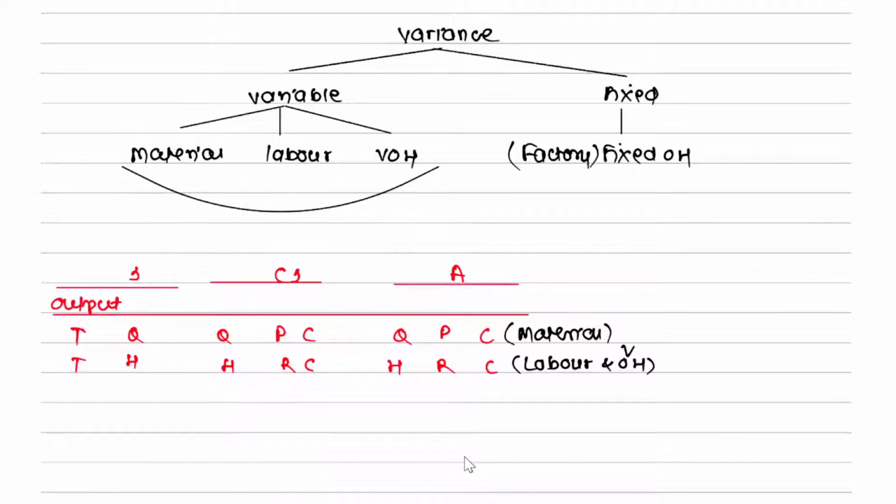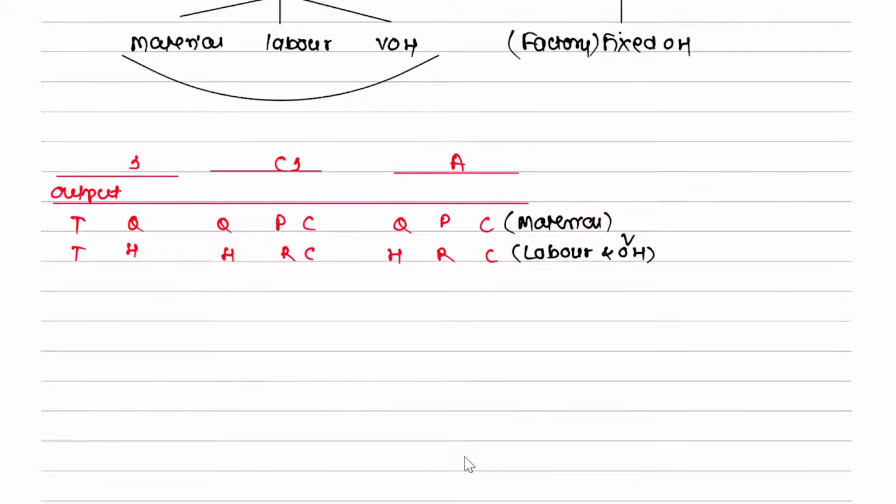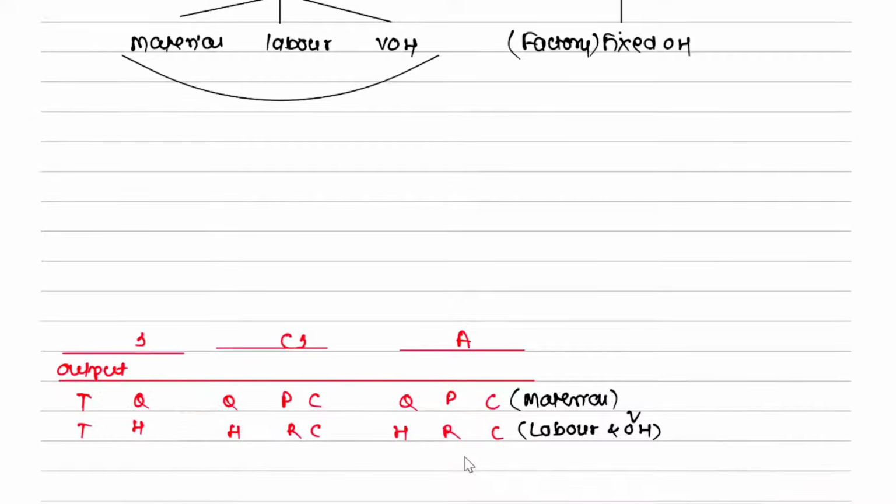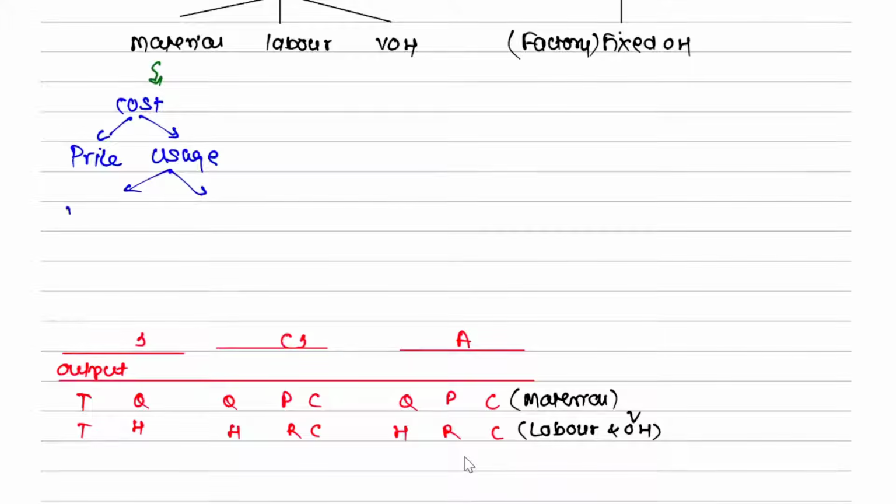Now let's go with the names of the variances. Let's try to remember this. So first of all, let me take it down here. Let's try to remember the names. If I talk about material variances, which is the first one? Cost. How many parts does cost have? Two. There is a material cost variance, then price variance and usage variance. Usage has two parts, mix variance and yield variance. Please understand, this is also known as sub usage variance and this is also known as composition variance.